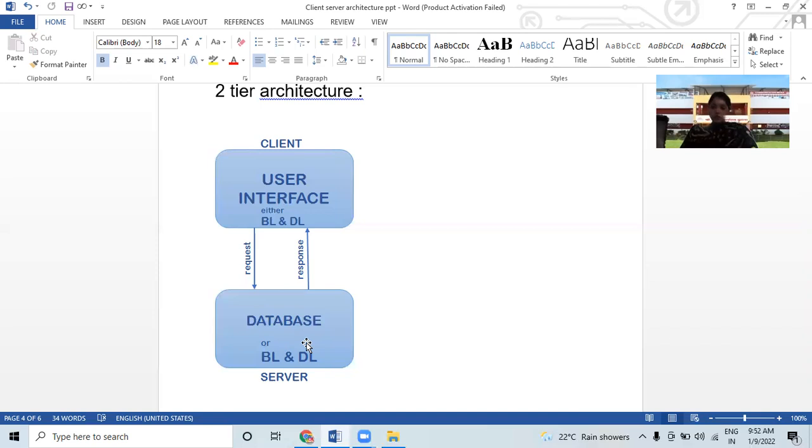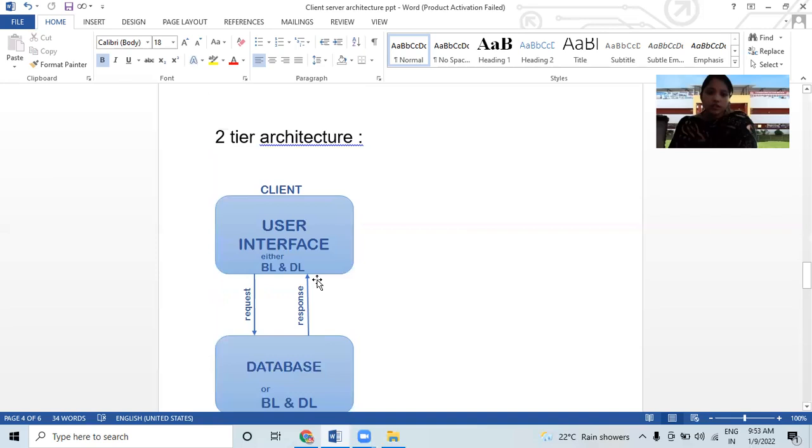Okay, it is typically used in small environments. Here, the user interface is placed at the user desktop environment, and the DBMS database management system services are usually placed in a server. Information processing is split between the user system interface environment and the database management server environment. So this is about the second tier architecture here.